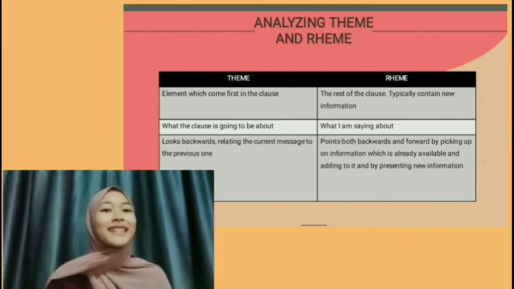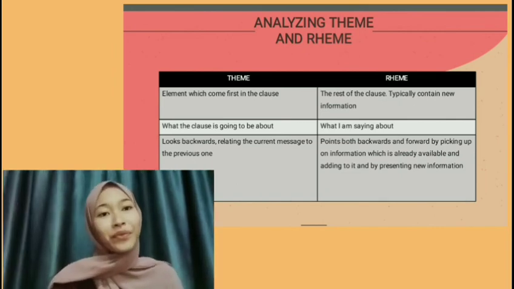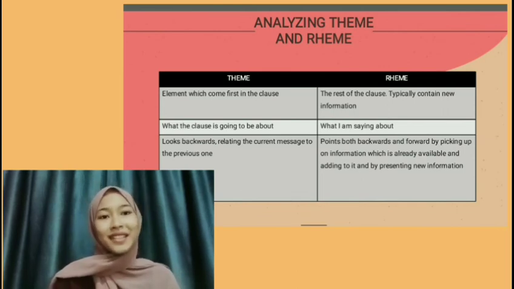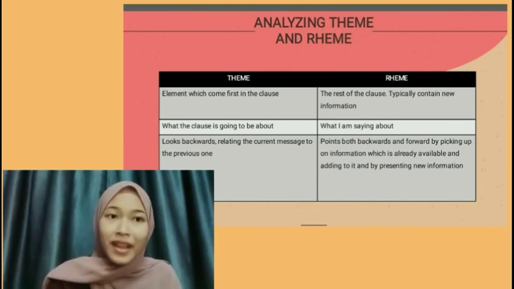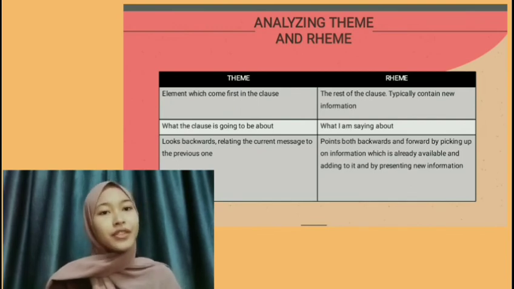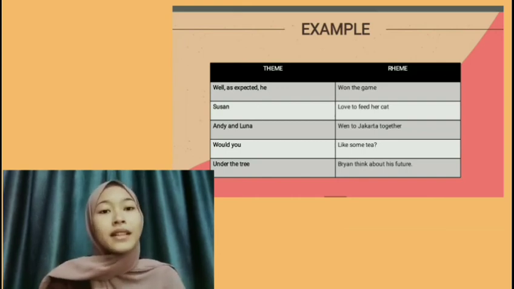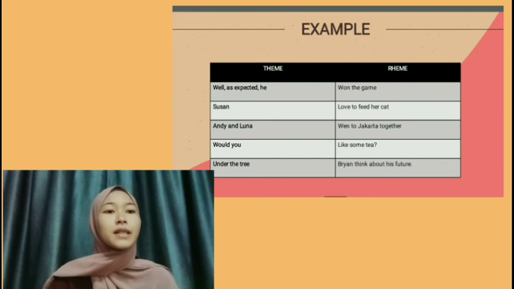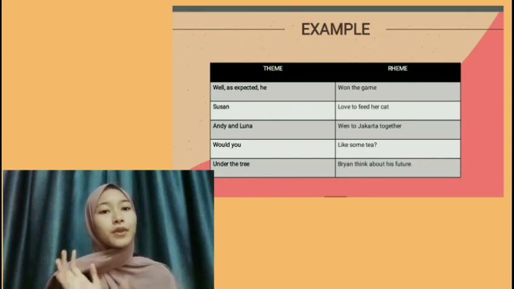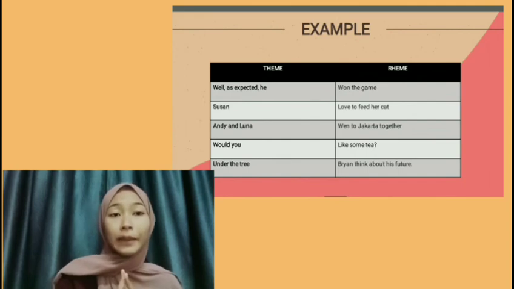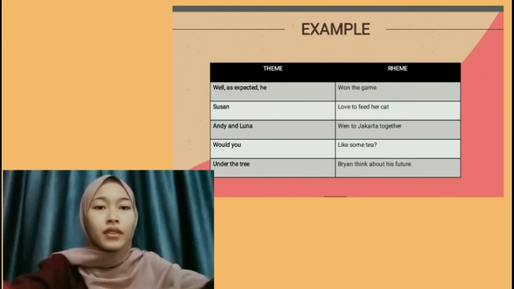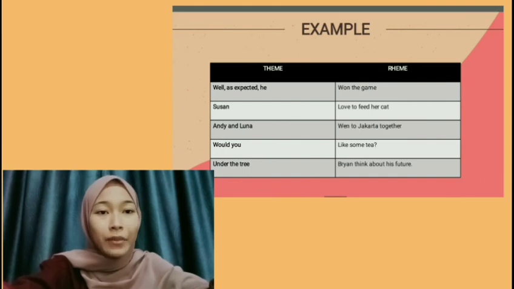Next, rheme. The second position in a clause is the rheme. It is the last part of the clause. Ajeng says that the rheme is the part of the clause in which the theme is developed. For example, we have made in our paper, "Susan loved to feed her cat." Susan here is the theme and loved to feed her cat is the rheme. The second example, "Andy and Luna went to Jakarta together." Andy and Luna are the theme, and went to Jakarta together is the rheme.